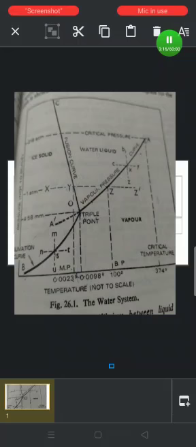The curve OC represents the equilibrium between ice and water. It is called the fusion curve of ice, as it indicates the temperature and pressure at which the solid, that is the ice, and liquid water can coexist in equilibrium. In other words, the curve shows the effect of pressure on the melting point of ice.